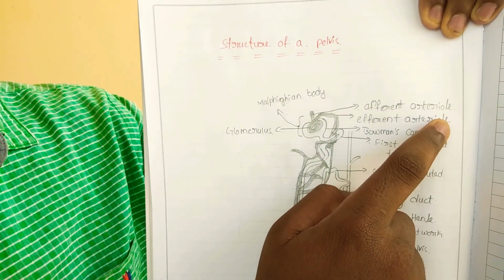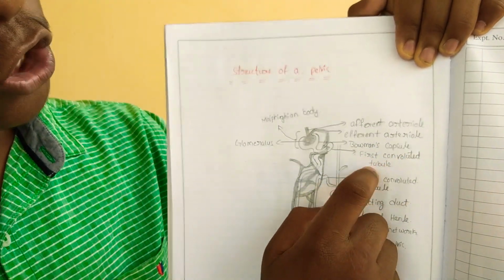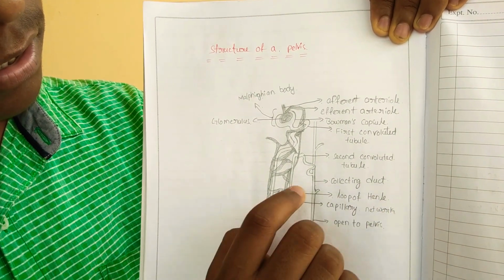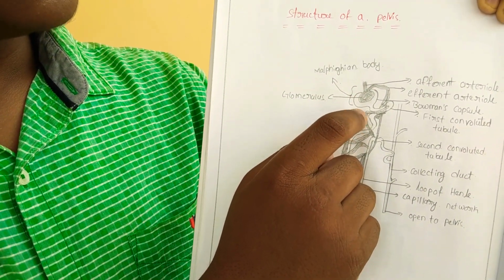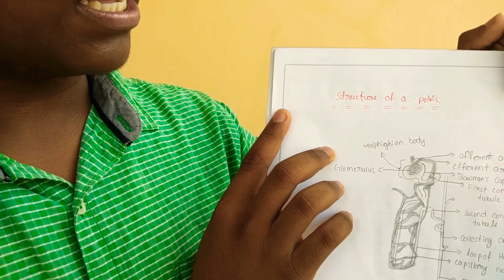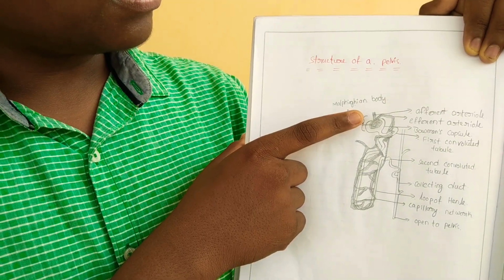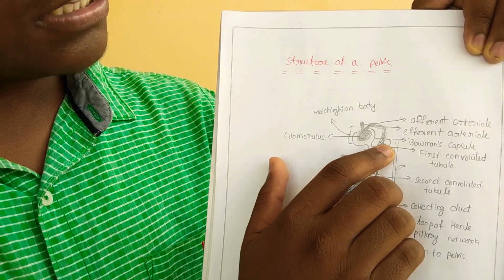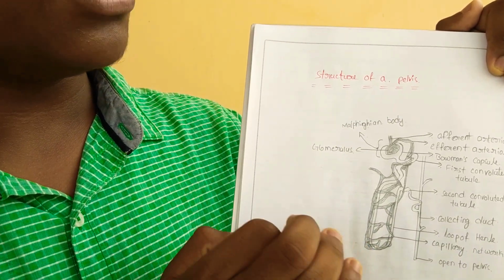This is the efferent arteriole, Bowman's capsule, first convoluted tubule, second convoluted tubule, collecting duct, loop of Henle, capillary network, open to pelvis. Here in the Malpighian body, the glomerular filtration will occur. In the glomerular filtration, the filtrate enters the Malpighian body and it contains primary urine. Here, first, note the primary urine. And here the first convoluted tubule, the PCT, proximal convoluted tubule.